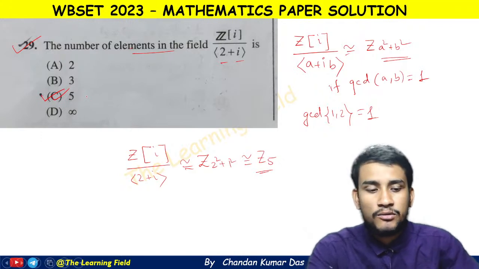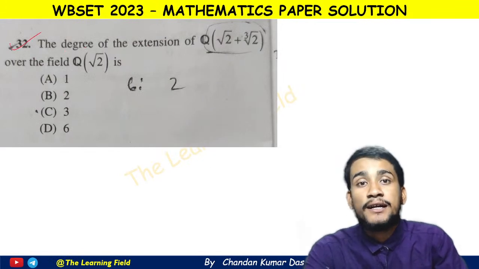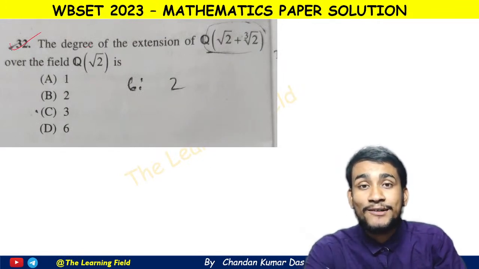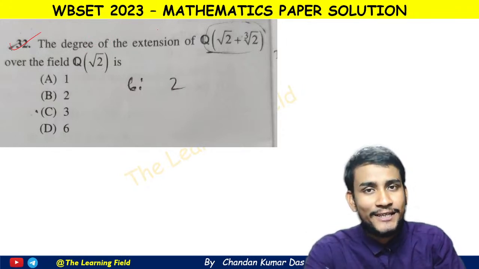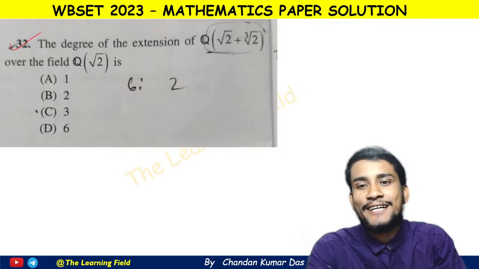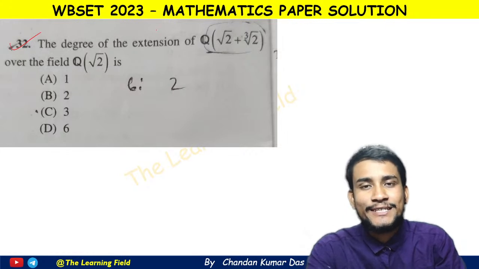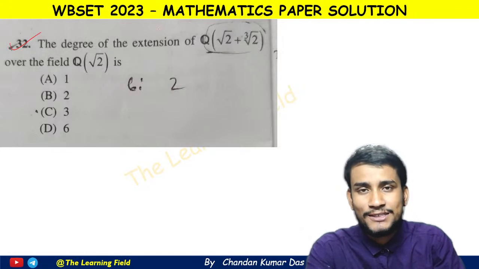Okay, now going to the next question. This is a question from field. And remember one thing, when I take the class for the last minute exam tips, I say that you must check the formulas and some basic results from ring, field and group theory, and this is the result. Okay, those who are watching those videos obviously agree with me that the questions that come in the exam are not from the deeper sections of abstract algebra. It's just some basic knowledge and some basic results. Okay, the question is made up like that.